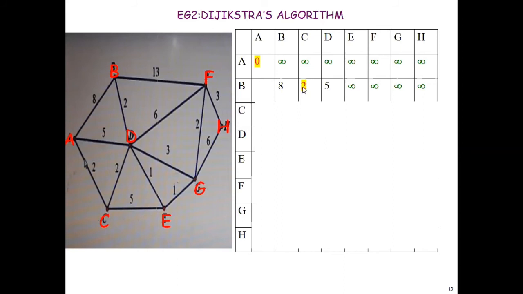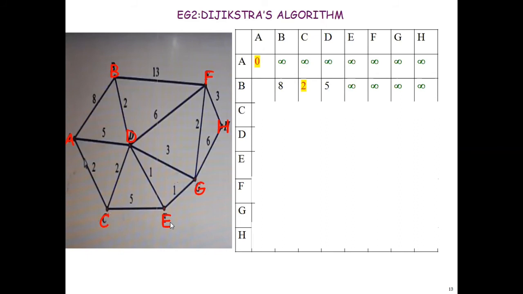Then what I should do, from C I should see what all are the edges present. From C, what all are the edges present? C to D, C to E. Those are the connections I have. C to A, one connection is there, but A is already the minimum distance you calculated, so no need for cross checking. Remaining vertices, you should see C to D and C to E. Up to C, what is the minimum distance? That was 2. Now 2 plus 2, 4. So the distance to D is 4. In the beginning it was 5, that you should update to 4.